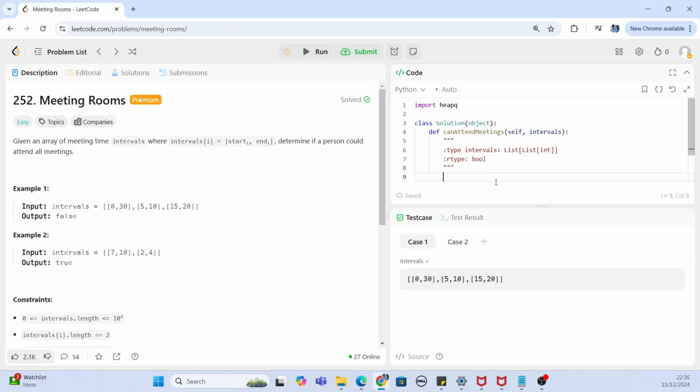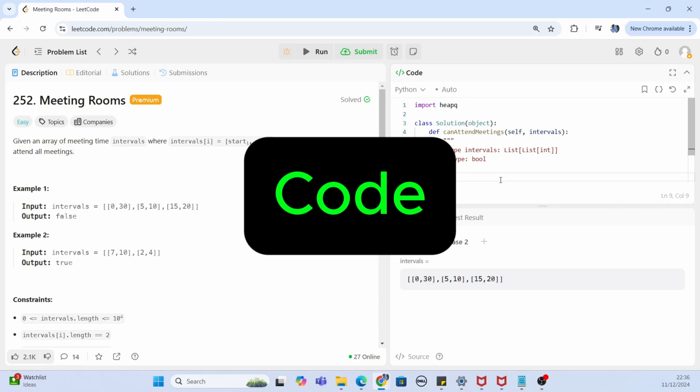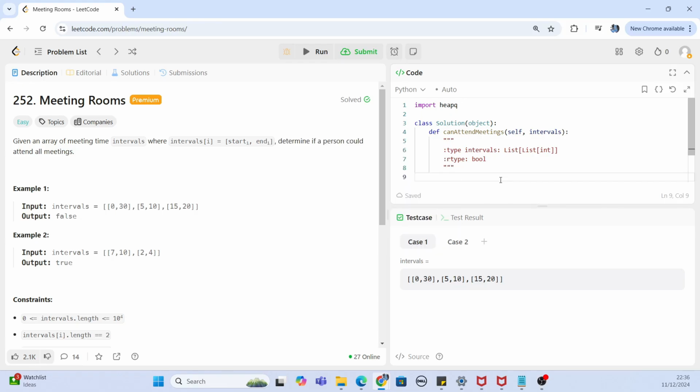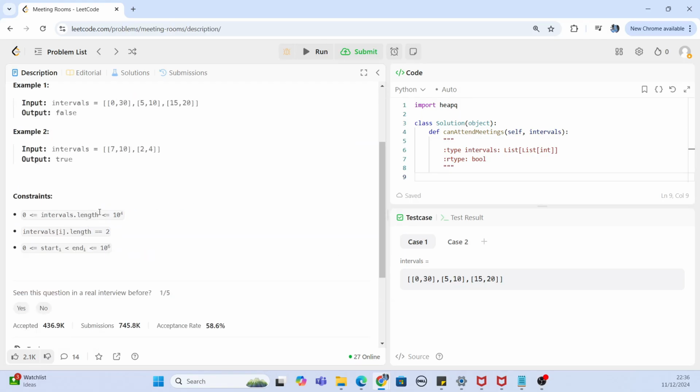Okay, so now we know the solution approach. Let's jump into the coding part. So first thing first, we saw in the constraints that the length of the intervals can go from 0 to 10 to the power 4, right?